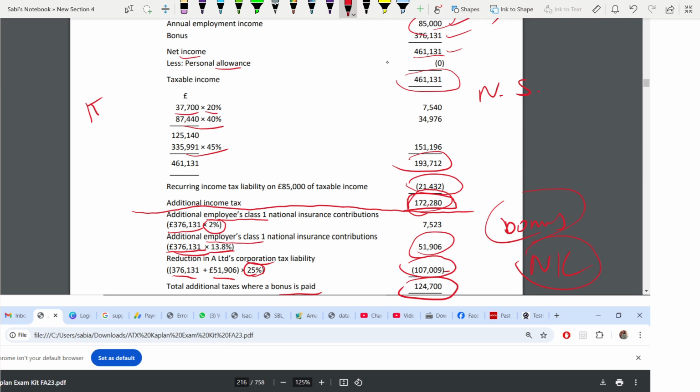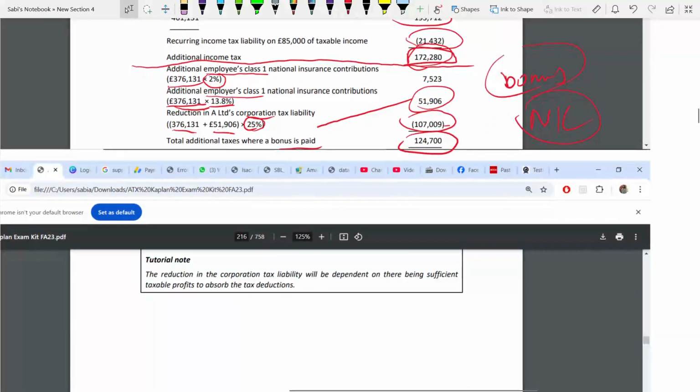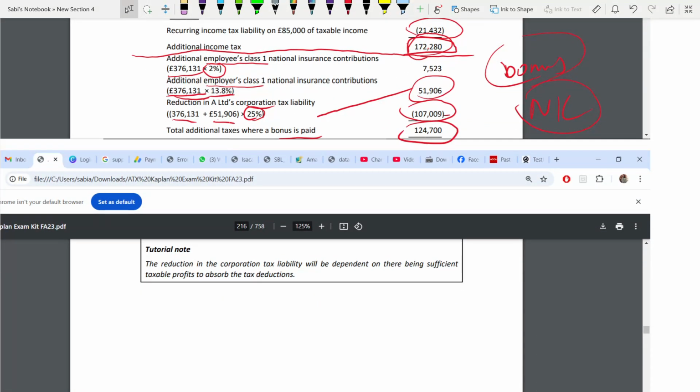You have to take this NIC here, not 7523. That's the employee's part. It doesn't come in the corporation tax calculation. Now, how much can you deduct from this corporation tax?